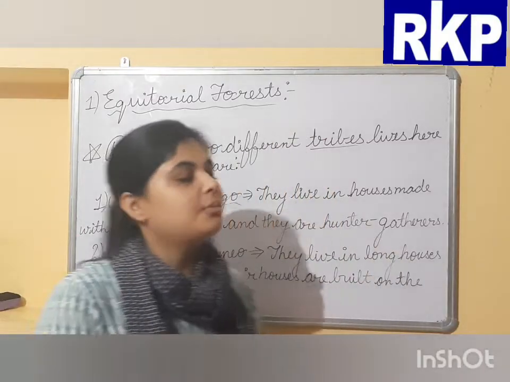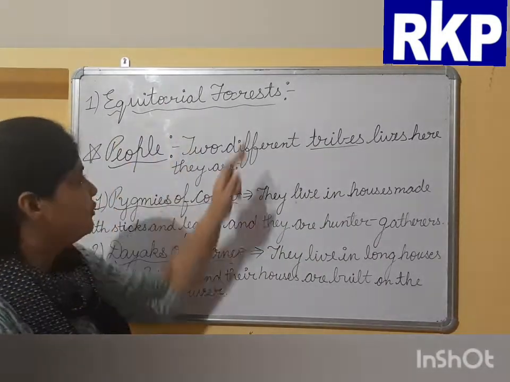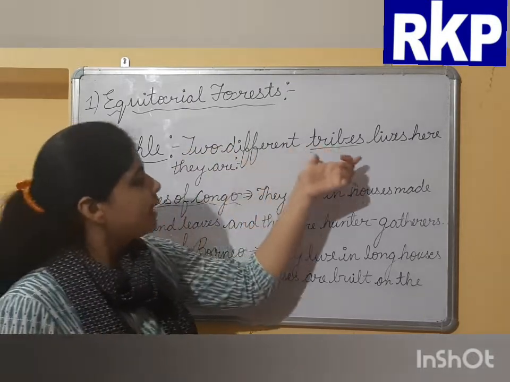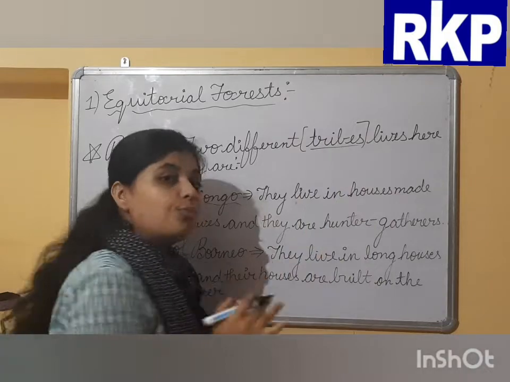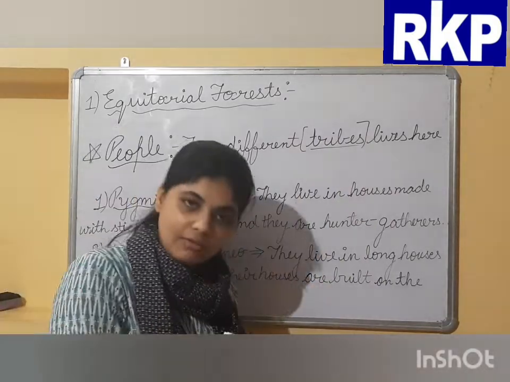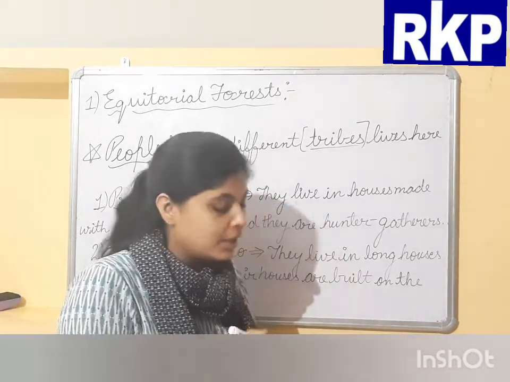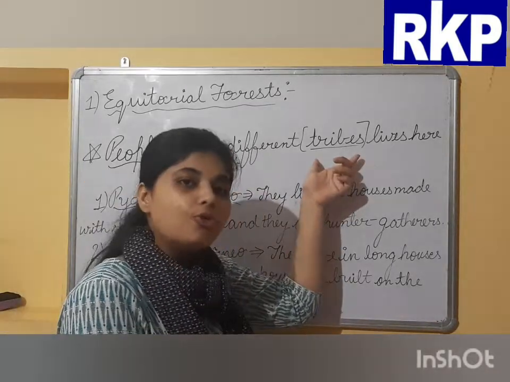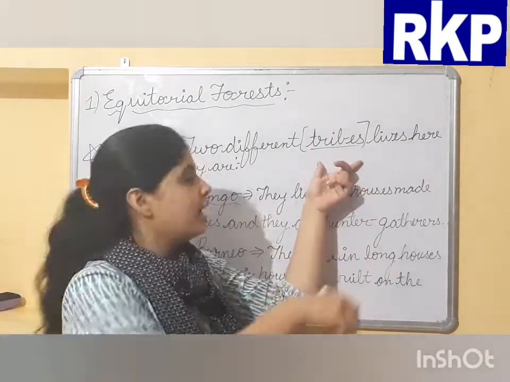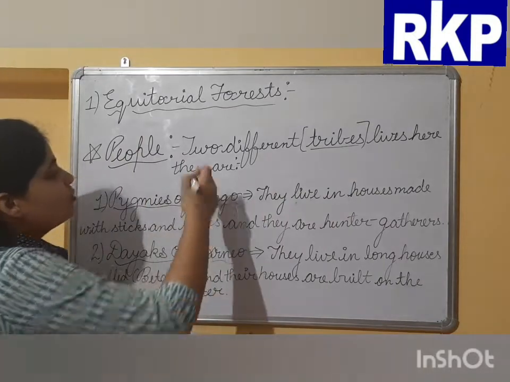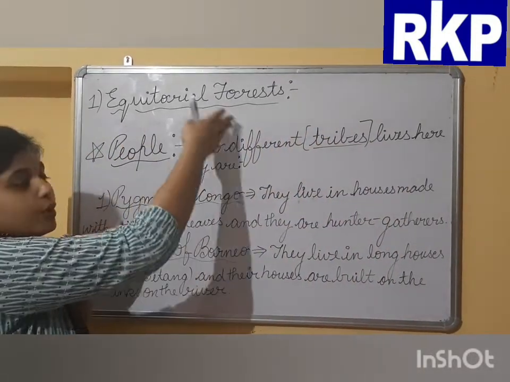Now we'll discuss people. People means those who live in the equatorial forest. Two different tribes live here. So what are tribes? A tribe means a group of people who live and work together in a particular geographical area. So basically there are two different types of people who live in the equatorial forest.